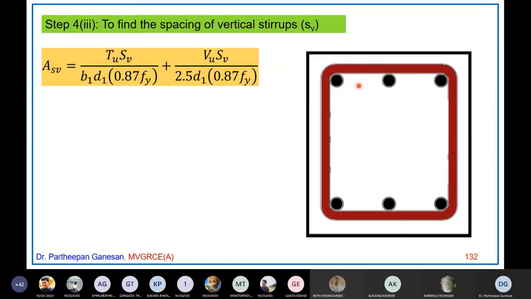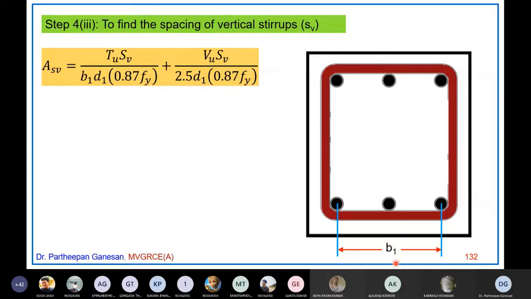But if it is a doubly reinforced beam, you can have 2 or more, depending upon the amount of reinforcement required. Now what is this b1? Here you see, this is the width of the beam. All of you listen carefully. In the width direction, the center to center distance of the corner bars in the width direction is called b1.